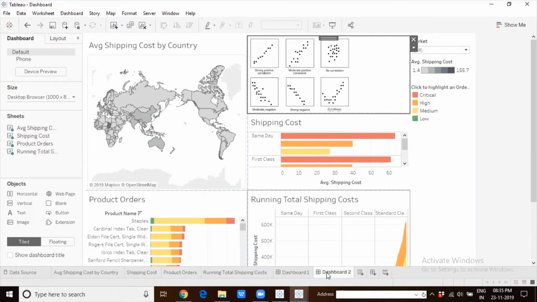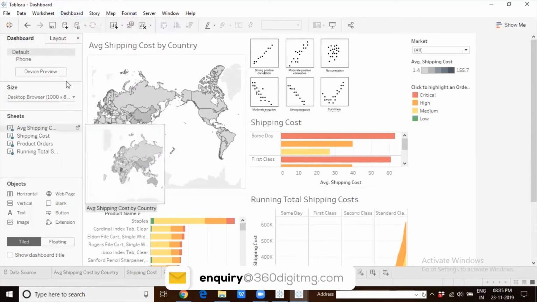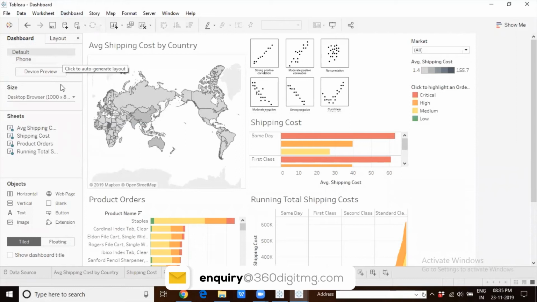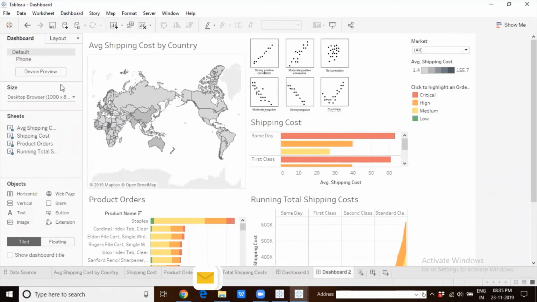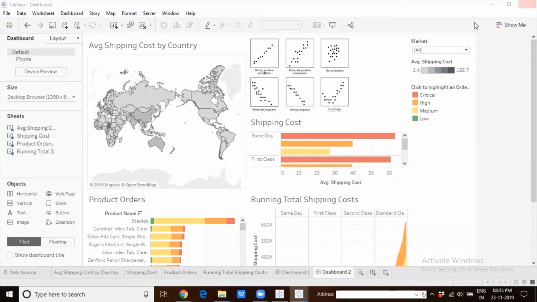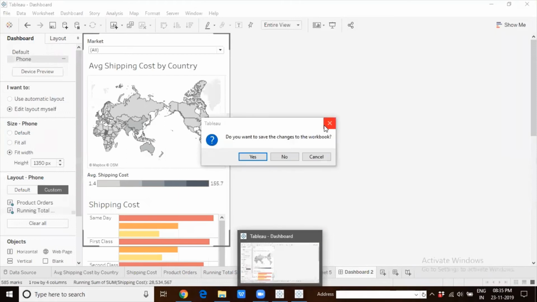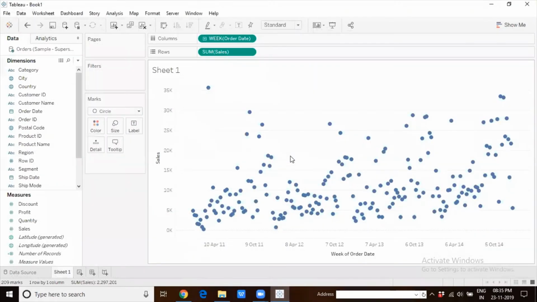So that is basically the change that has come with respect to dashboards. This is the only change that has come with respect to dashboards, basically rephrasing of this concept and using a padlock instead of I want to edit myself or I want to auto generate. Those two options are simply now coming up in the form of a lock so that we can quickly toggle between the two options. Okay, I'll just close this now. This is not necessary. The next option that has come up is with respect to parameter actions. Right.